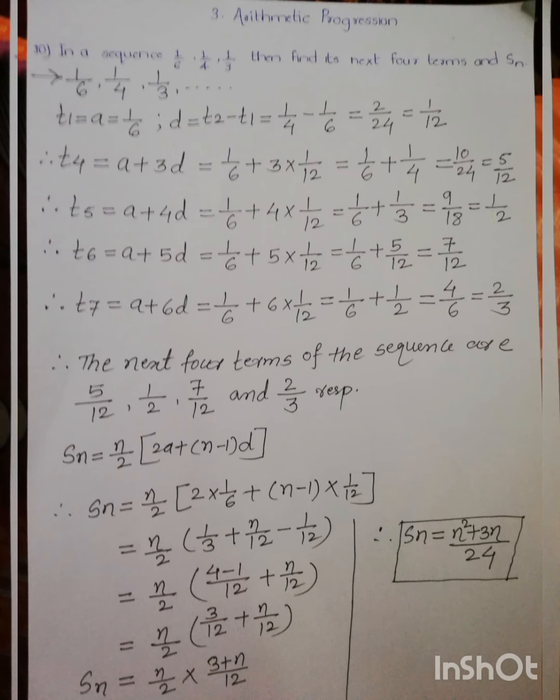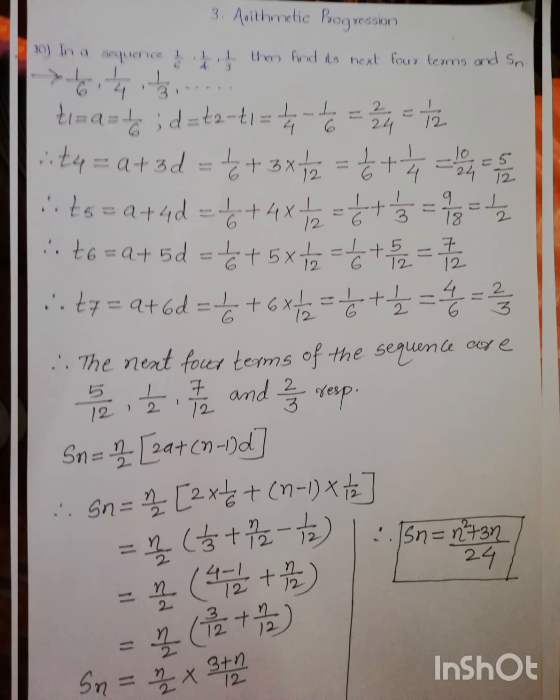Coming to the last question of this video, question number 10, which is also of 4 marks. In a sequence 1 upon 6, 1 upon 4, 1 upon 3, and so on, find its next 4 terms and then find Sn. So here from this AP we can get T1 is equal to a is equal to 1 upon 6, d is equal to T2 minus T1, which is equal to 1 upon 12.